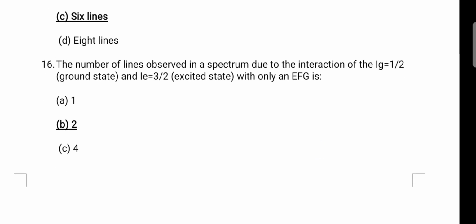The number of lines observed in the spectrum due to the interactions of Ig, G meaning ground state, Ig is equal to half in the ground state and I in the excited state is equal to 3/2, with only the effect of the electric field gradient. Electric field gradient, quadrupole splitting, we can expect 2 lines for this.